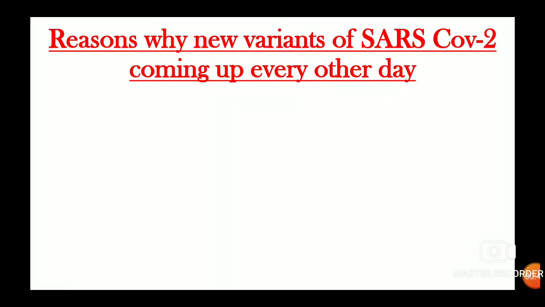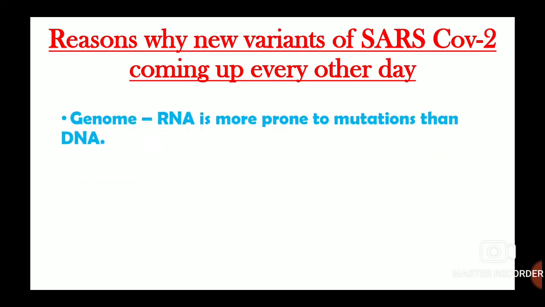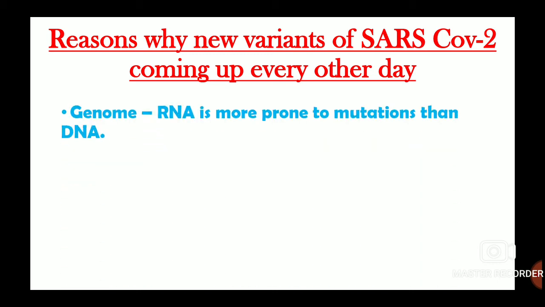So when we begin to answer the question why new variants of SARS-CoV-2 are coming up every other day, then the first point that should come to our mind is the genome. It is because of the genome of the virus. As RNA is more prone to mutations than DNA, the virus is able to mutate faster, and hence new variants of the virus are produced very rapidly.